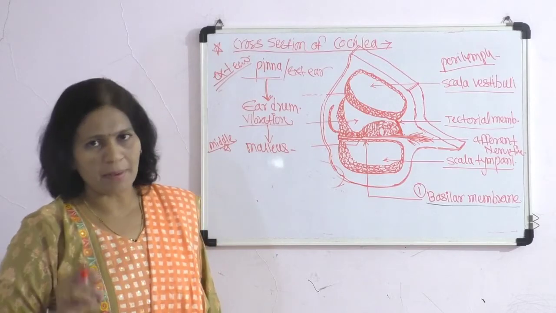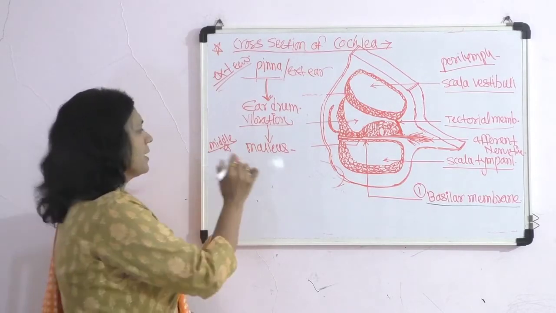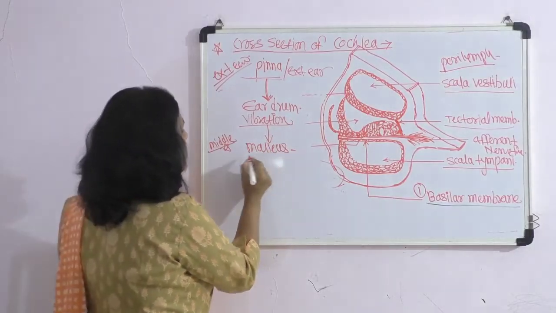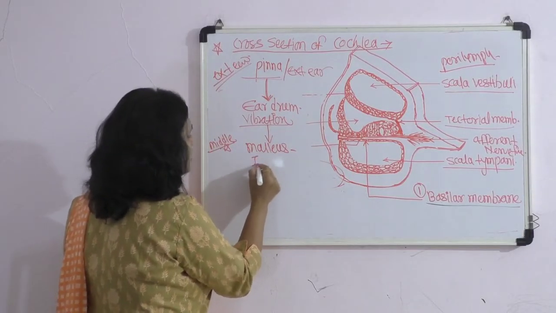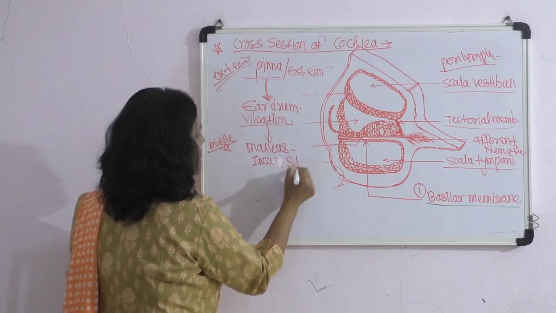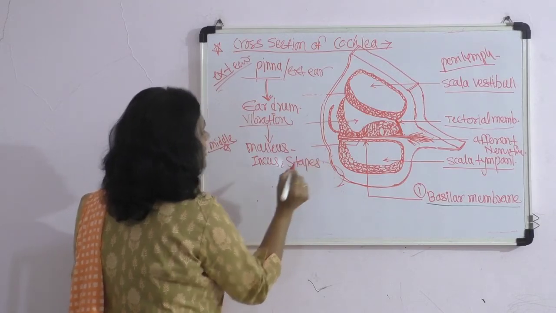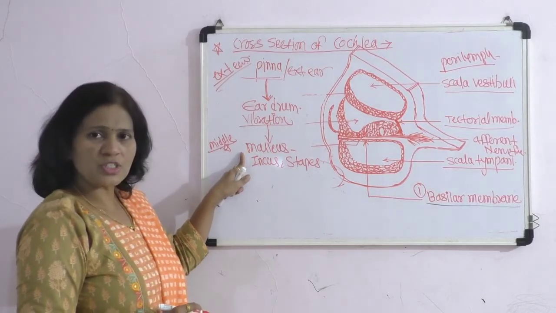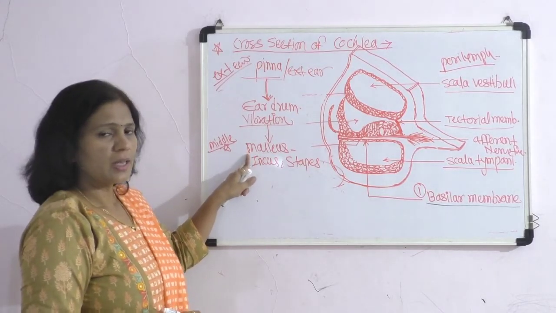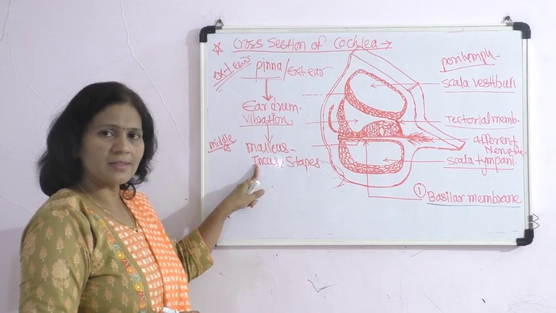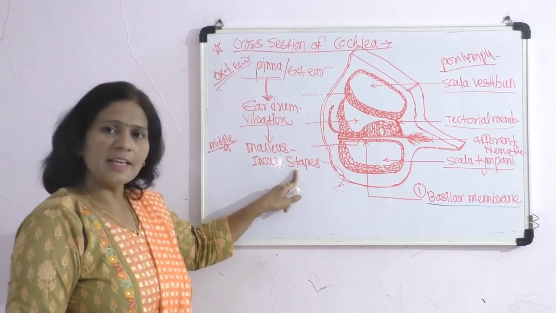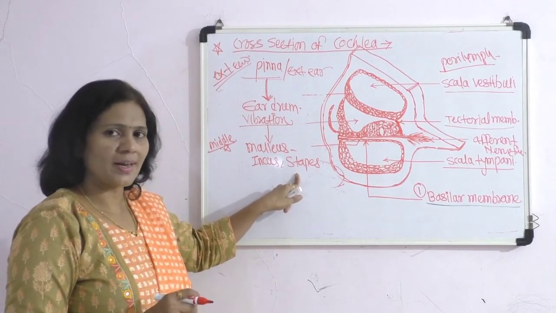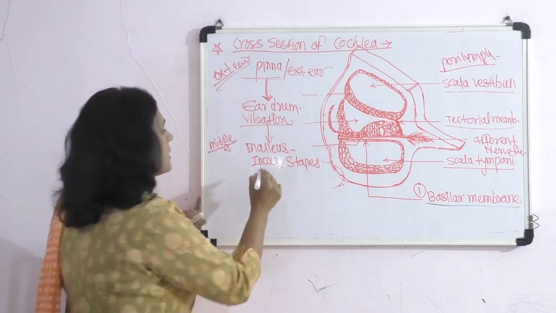Then in the middle ear, there is a chain of ear ossicles, in which vibrations are first received by the outermost ear ossicle, the malleus, then transferred to the incus, and finally to the innermost ear ossicle, which is called the stapes.